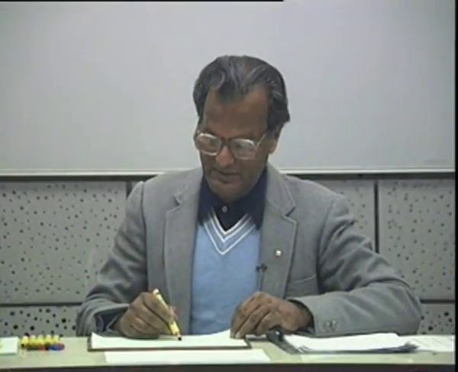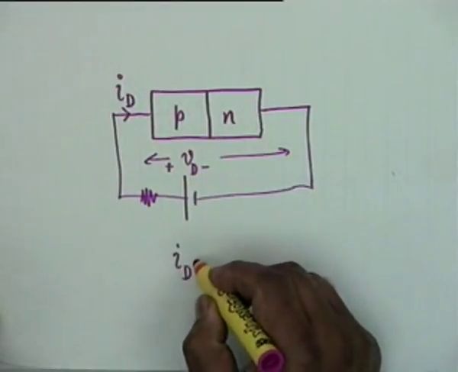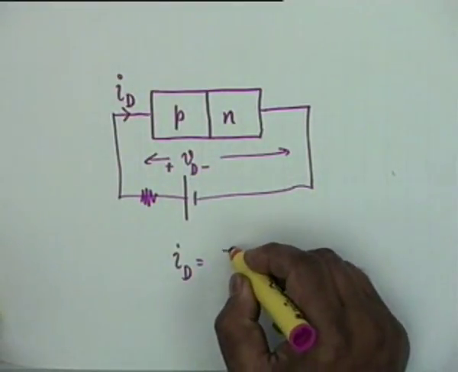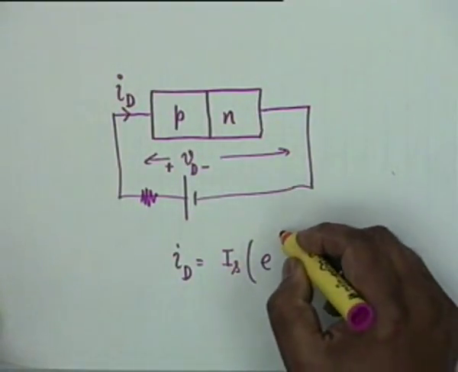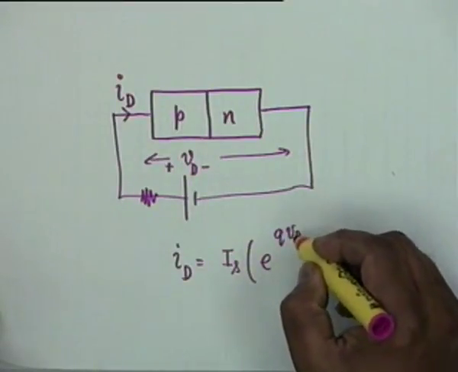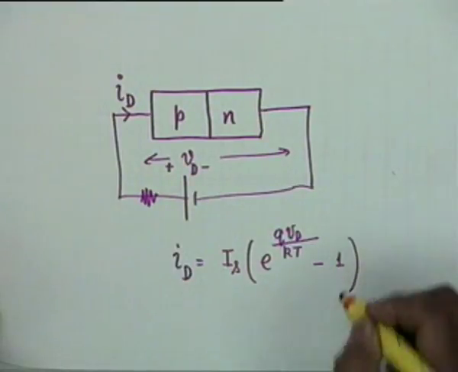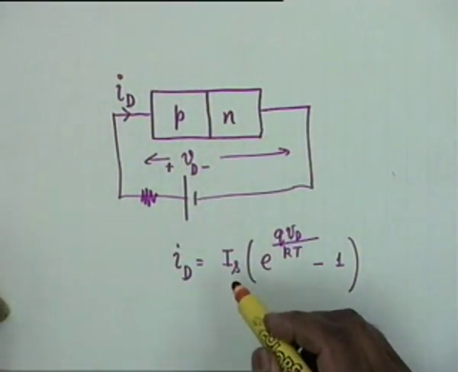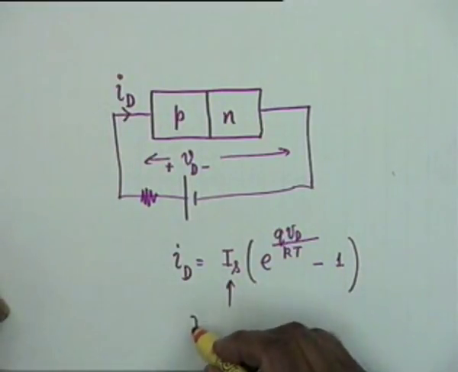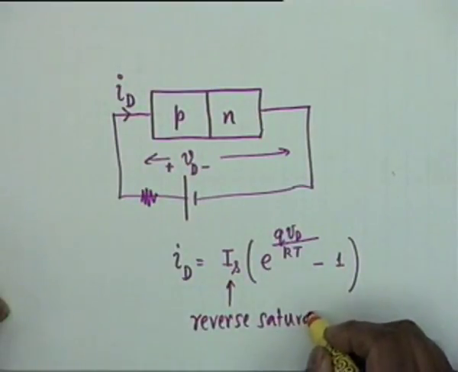The mathematical equation connecting ID and VD, as you have studied in 110, is ID equal to IS e to the power (Q VD divided by KT) minus 1. This is the basic equation of a diode, where capital IS is a constant. It is called the reverse saturation current.